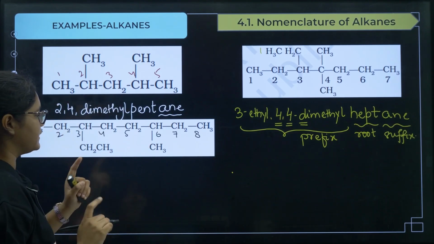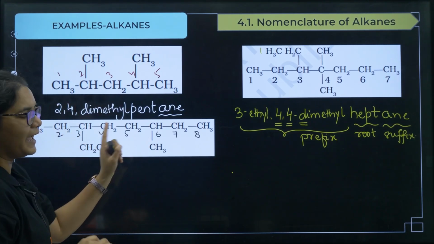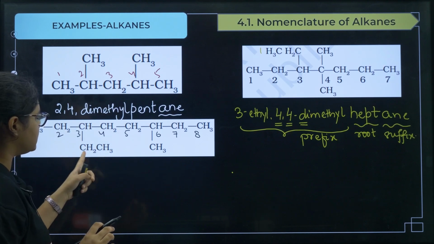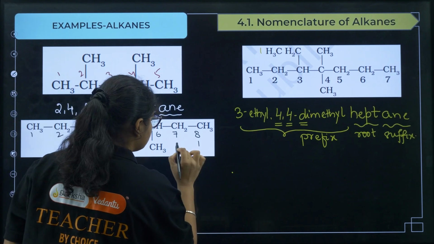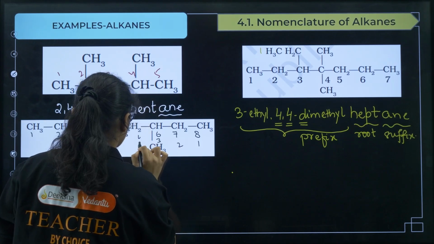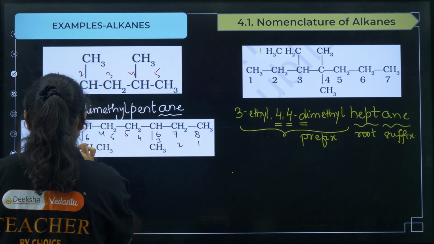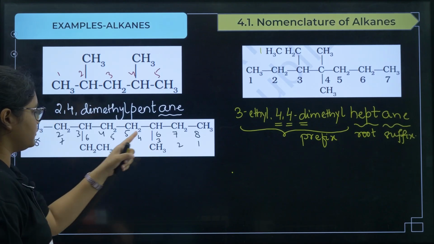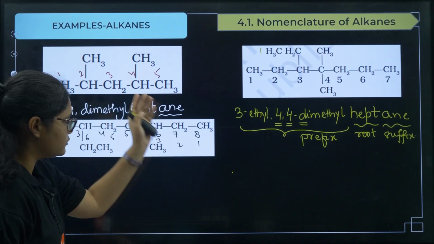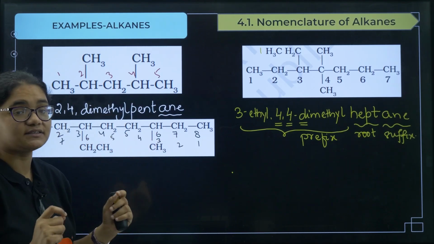Now a question may arise that the substituents are present on 3 and 6, right? On third we have ethyl group and on sixth we have methyl group. Then why can't we number in this way? 1 2 3 4 5 6 7 and 8, right? Here a confusion arises. This side also if I do, I am getting 3 and 6, this side also I am getting 3 and 6, then which is the correct one?